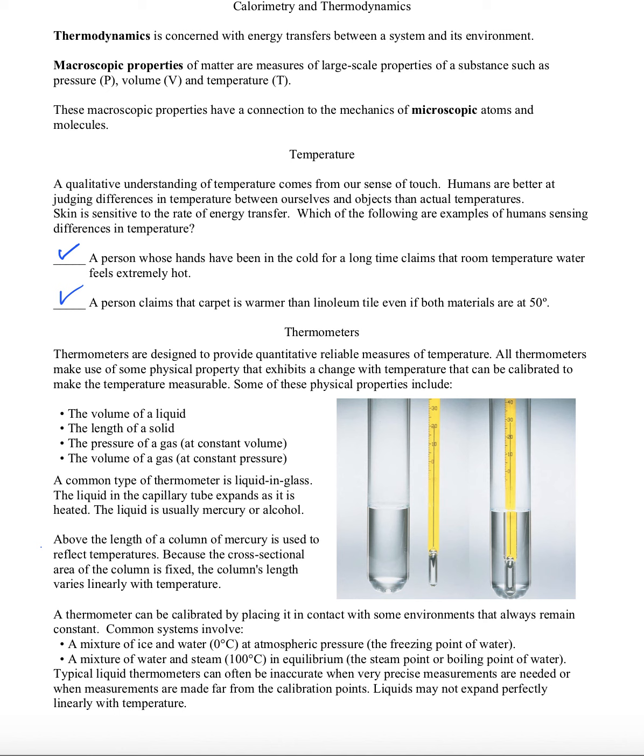The pressure of a gas at constant volume will change with temperature, and the volume of a gas at constant pressure will change with temperature. To calibrate a thermometer, we would place it in contact with some environments that always retain a constant temperature. For example, a mixture of ice and water. On the boundary between the liquid and solid state of water, the temperature is always constant. It's 0 degrees Celsius or 32 degrees Fahrenheit. Similarly, the boundary between the liquid and gas phase always remains constant as well. That's 100 degrees Celsius or 212 degrees Fahrenheit.